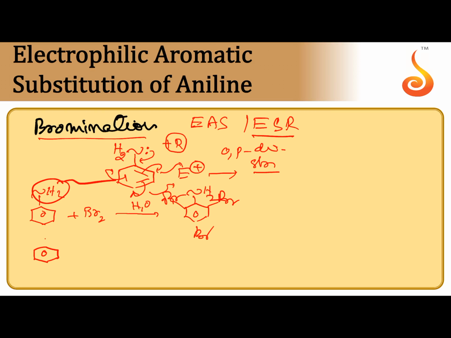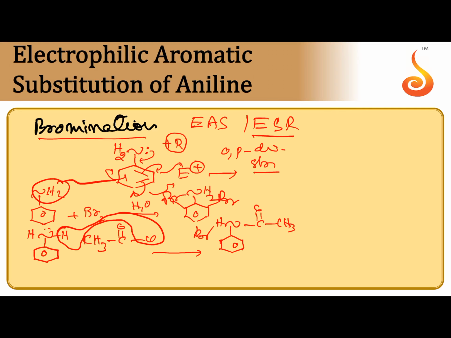First, the ring activating nature of the NH2 group is decreased by acylation. When it is reacted with acetyl chloride in the presence of pyridine, H and Cl both are removed and COCH3 is attached to the NH. Because of COCH3, which is an electron withdrawing group, the electron donating nature of NH is decreased. Now this is subjected to bromination in the presence of acetic acid. At this time Br plus attacks at ortho as well as para.